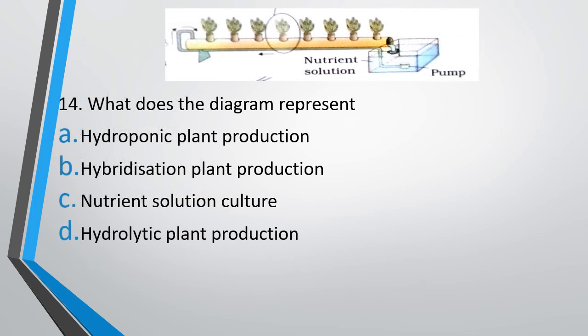Question number 14. What does the diagram represent? Diagram is given. Option A, hydroponic plant production; hybridization plant production; nutrient solution culture; or hydrolytic plant production. The correct answer is option A, hydroponic plant production.